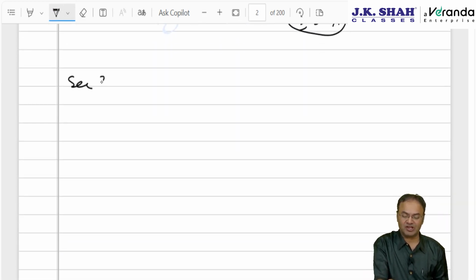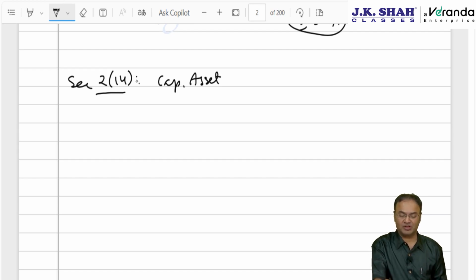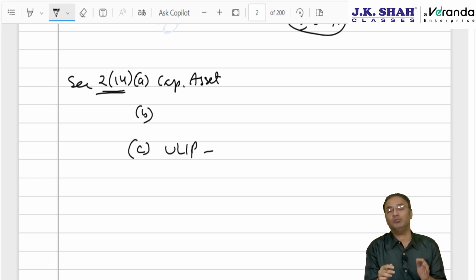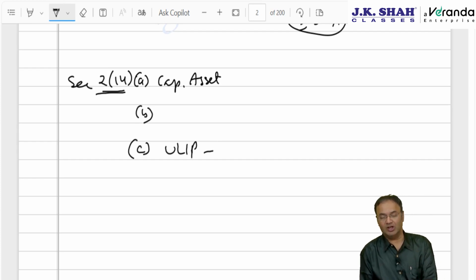Capital asset is defined in section 2 clause 14. Capital asset means property of any kind. So when Arun Jaitley ji became finance minister, he converted it into section 2 clause 14 subclause A, subclause B, subclause C. Subclause C, ULIP. Normally ULIP means unit linked insurance policy. After all, it is an insurance policy. Being an insurance policy, it should have been eligible for exemption under 10(10D).